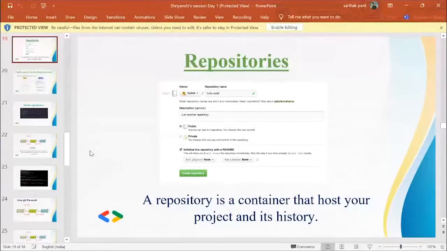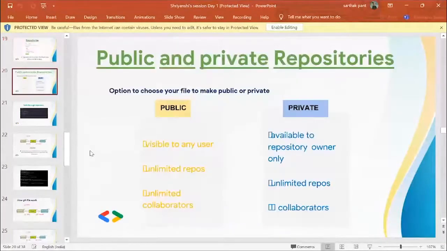Then what is the difference between public and private repositories? It is that public has unlimited collaborators, whereas private has limited collaborators. How do you initialize a Git repository?